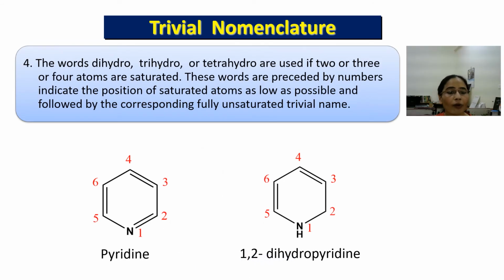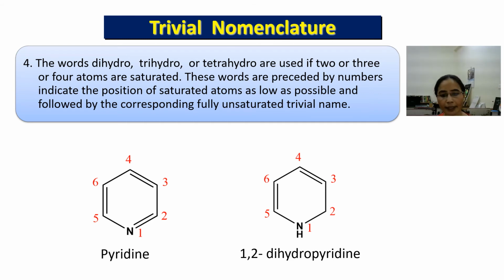And rule 4 is the words dihydro, trihydro and tetrahydro are used if one or more saturated atoms are present in the heterocyclic ring system. For example, if you see the first one, that is pyridine, it has no saturated atom, so the name is simply pyridine, which is the trivial name.